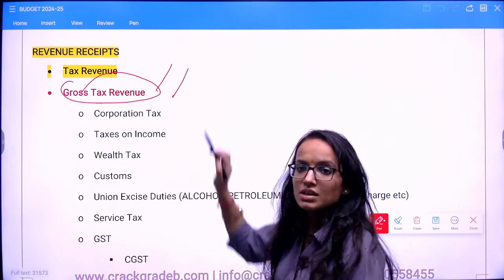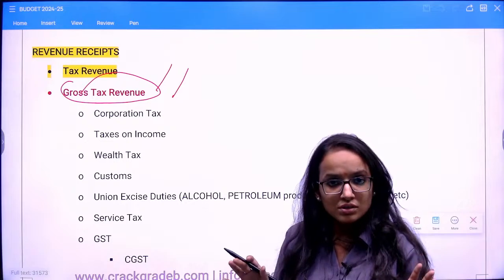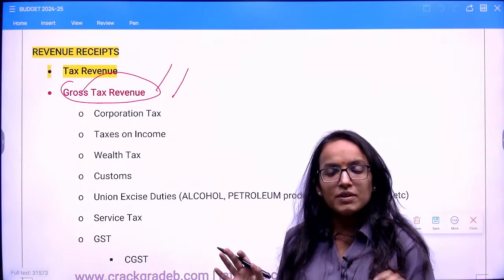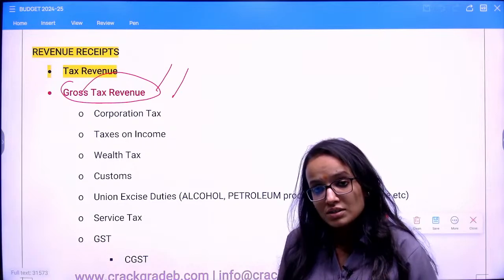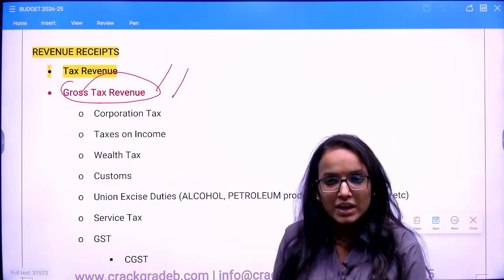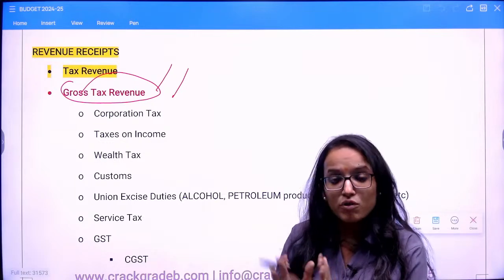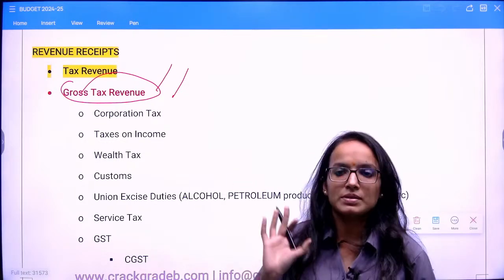So gross tax revenue. What is gross tax revenue? Why is it not net? Gross is the total tax revenue, whatever you have earned from direct taxes and indirect taxes, which has accrued to you in the form of tax receipts before estimating the state share or any tax refunds.